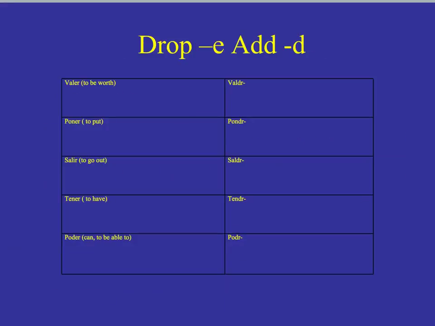For the third group, we have the group that I call drop E, add D. So if we look at valer, we've taken out that E and a D has taken its place. Same with poner, and salir, and tener, and venir. So you simply add your future tense endings to the end of that verb, and it changes salir from to go out to I will go out, saldré.